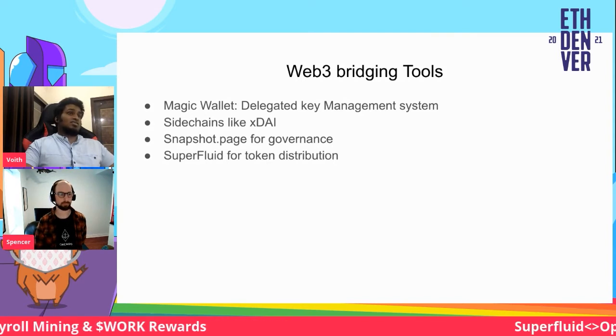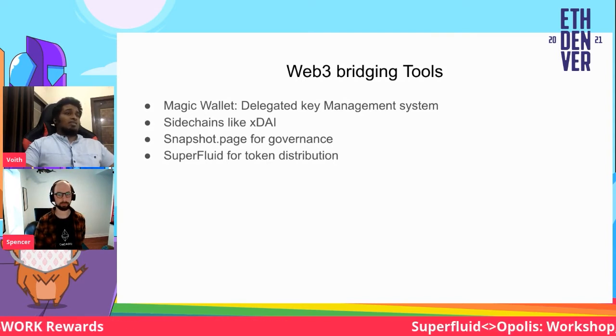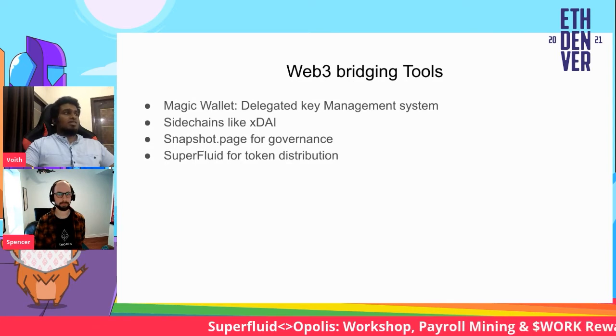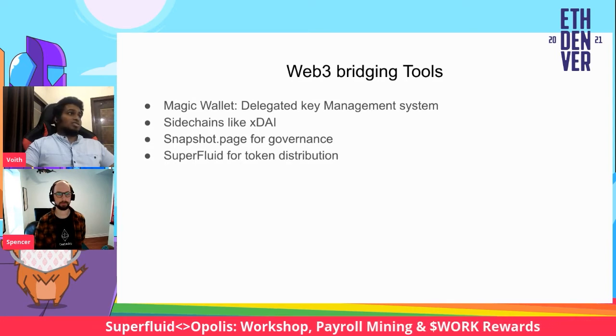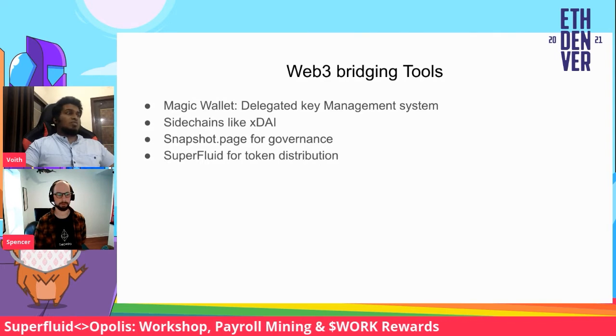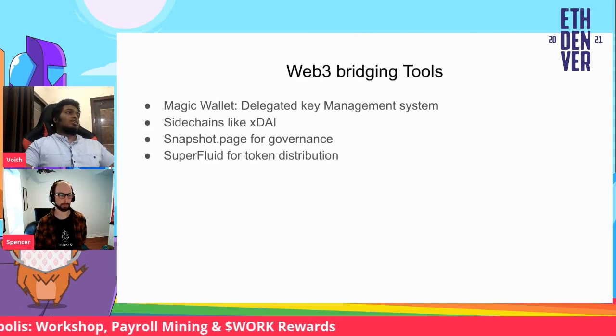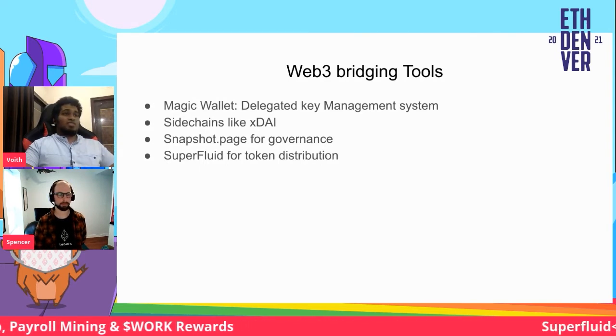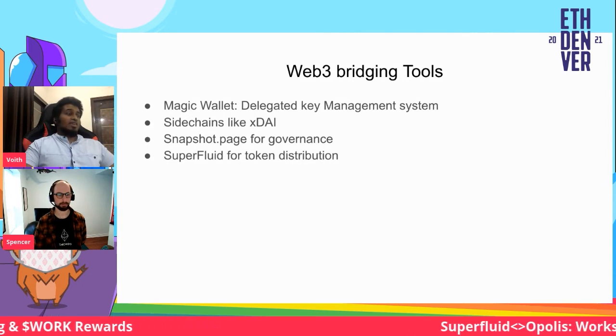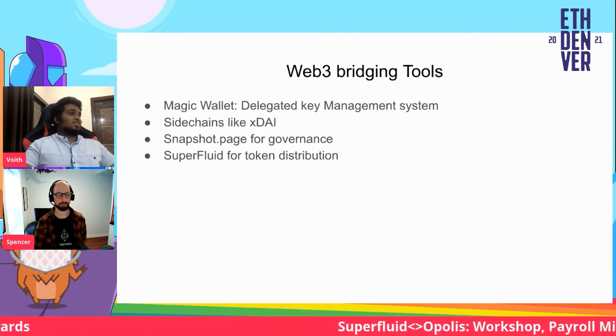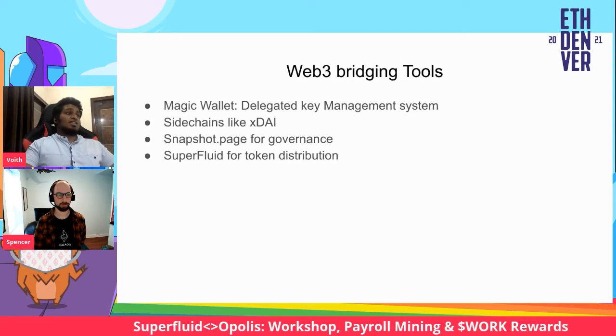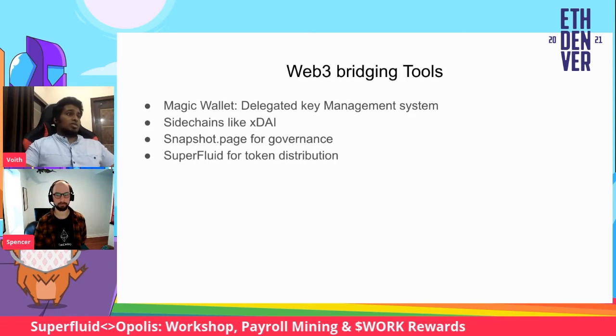The network is congested, and the gas prices keep spiking on the Ethereum network. So we plan to use sidechains, and we're using xDAI at the moment. For governance, we are using Snapshot, which I'll be demoing in a while. And we just heard from Superfluid, and we plan that Superfluid will do our token distribution.